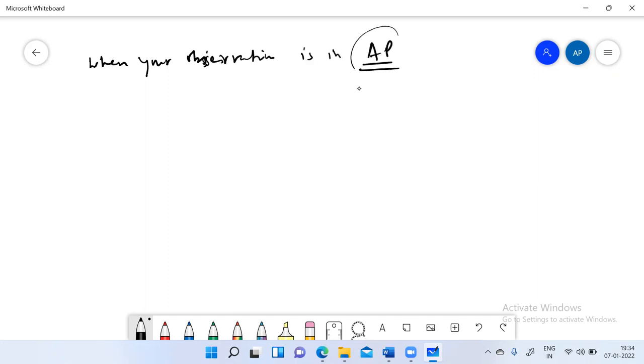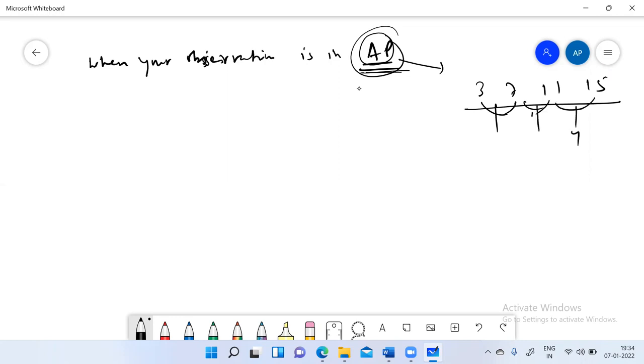So AP, the only thing that you need to know here about AP, because there is a separate class for AP, GP, is that it is a series of numbers which grows with equal difference, like 3, 7, 11, 15. These 4 numbers are in AP because their differences are constant and consecutive numbers are at constant difference.